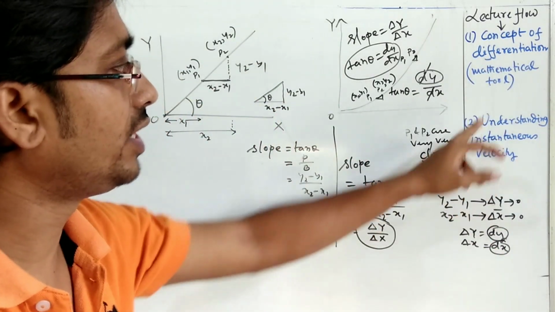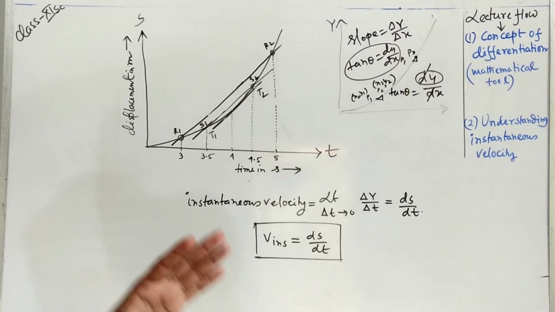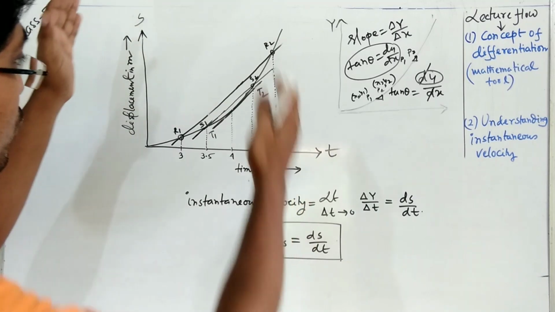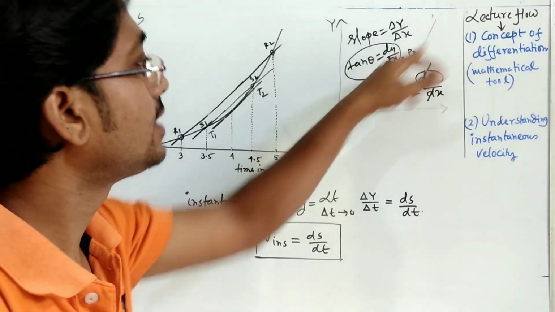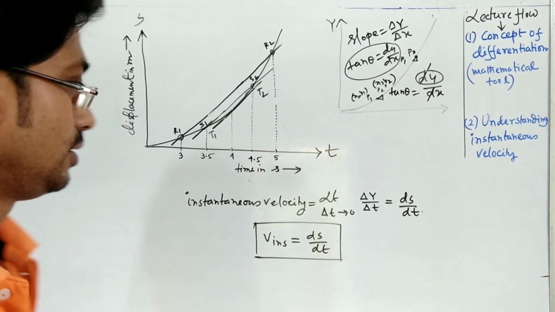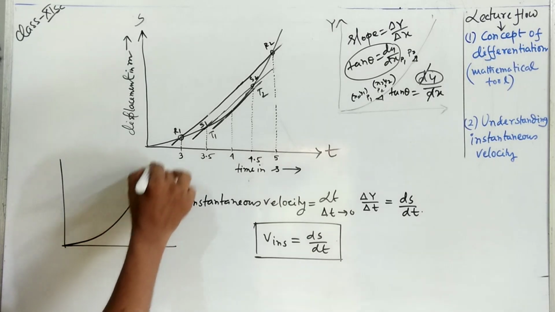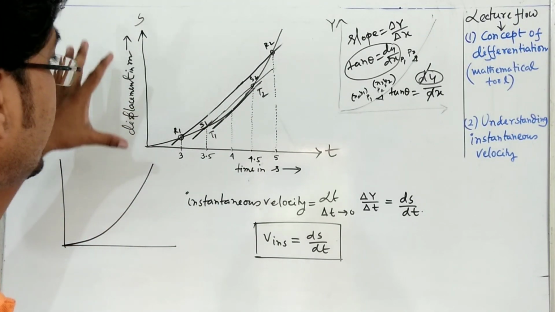Now come to understanding instantaneous velocity. That's why I have drawn one figure here: a graph with a curved line, like this.